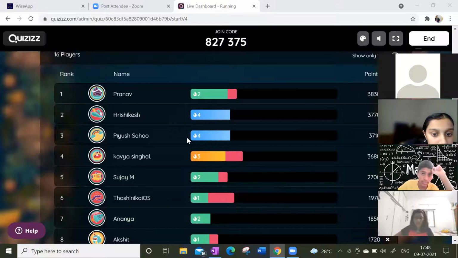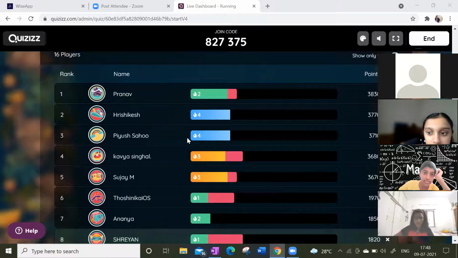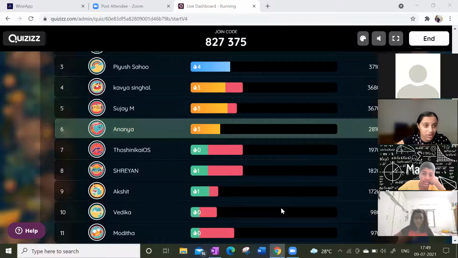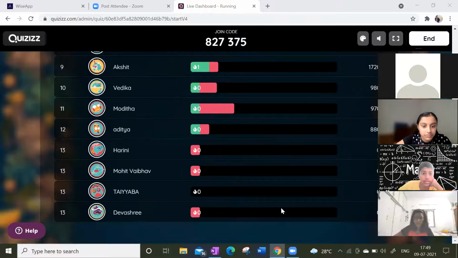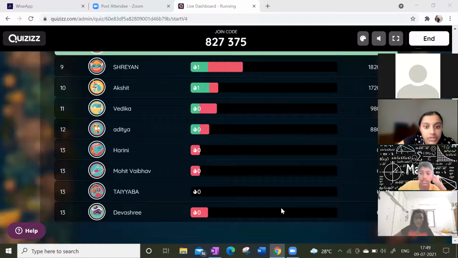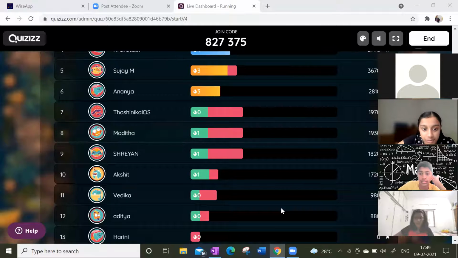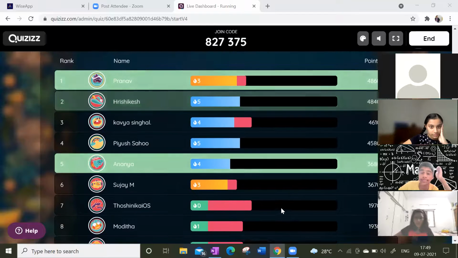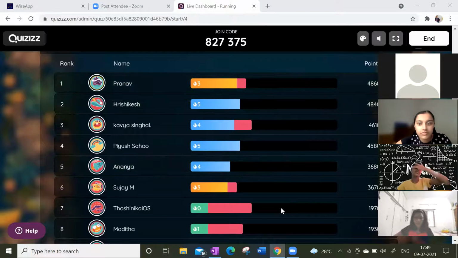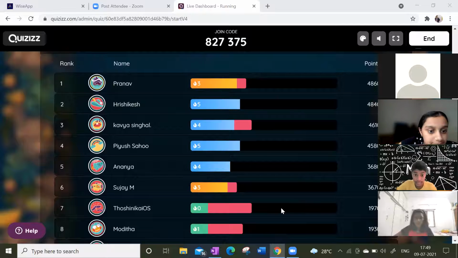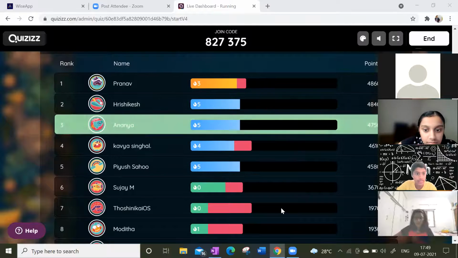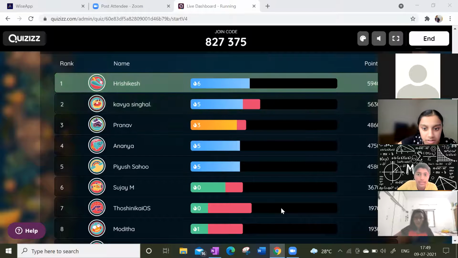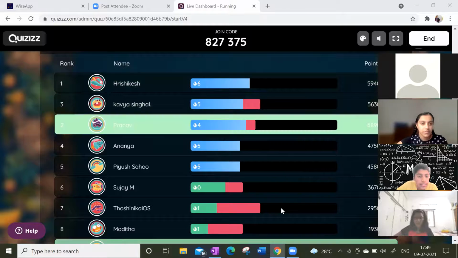Come on, guys. Very good. Kavya Singhal is coming back. Sujay, come on. Very good, beta. Ananya, very good, it's a great sign. Modita, come on. Toshnika is yet to start. Piyush and Rishikesh have done, flowing like anything. Ananya came into the track now. Rishikesh, 6 questions. Come on, guys.